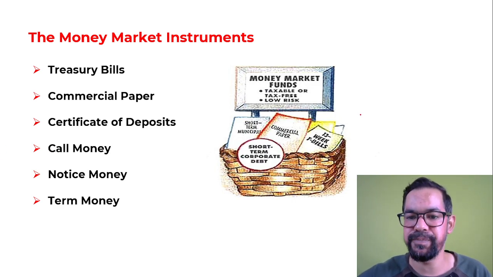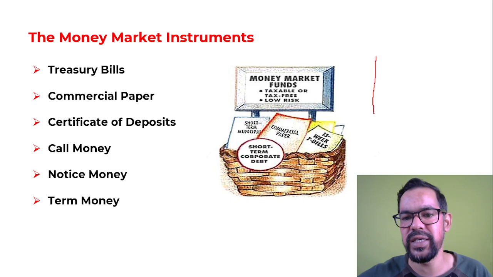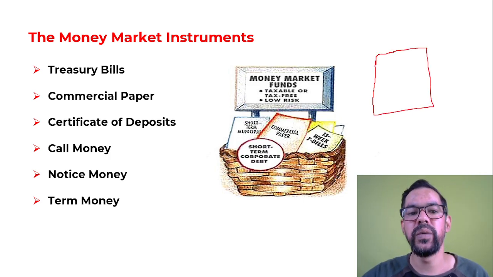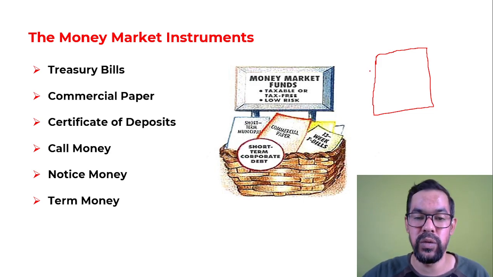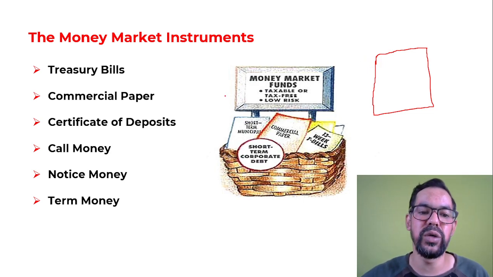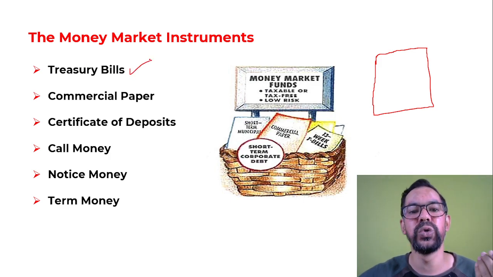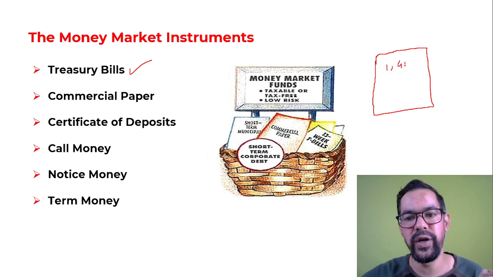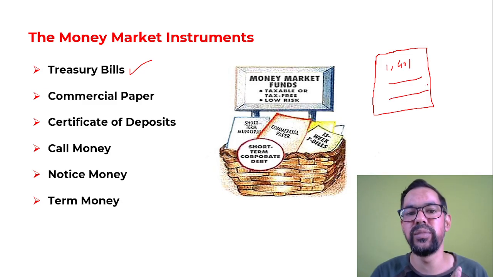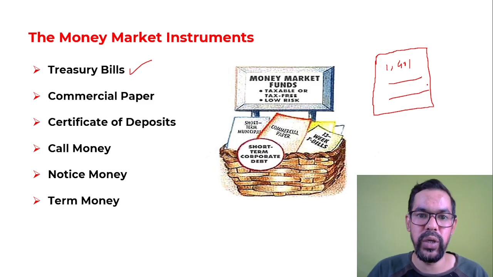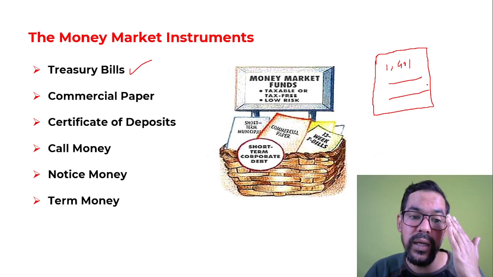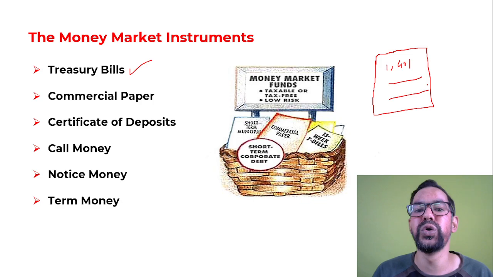If you talk about the instruments of money market, whose maturity is less than 1 year, these are kind of certificates, promissory notes. The issuing authority makes some promise, like in the case of treasury bills. Treasury bill is generally issued by government of India. When they issue treasury bills to the investor, they make a promise: I, government of India, promise to pay this amount at the rate of this percentage, and they'll return this money after 91 days, 182 days or 364 days. Similarly, commercial paper is generally issued by companies.